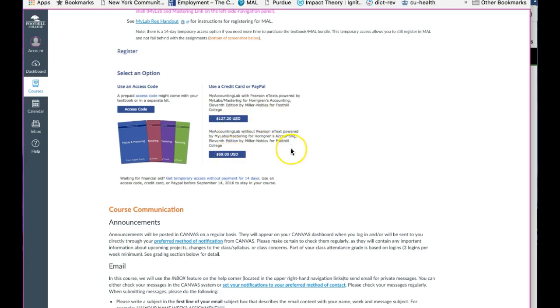And then once you do that, you have an access code. You can go into the access code button here, and now you go again into the class. If for some reason you don't have the money immediately, you can still access all the assignments by using the temporary access option for 14 days, and then after that you need to have already purchased the upgrade at that point in time.